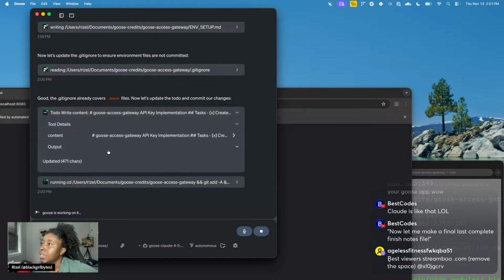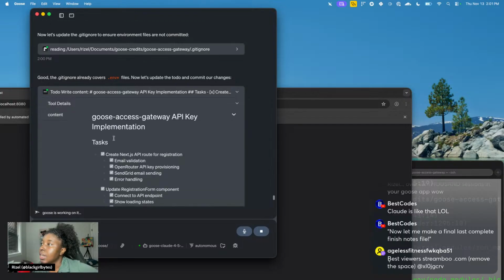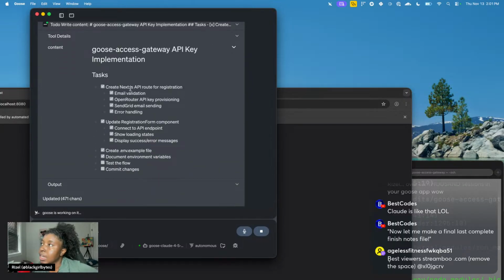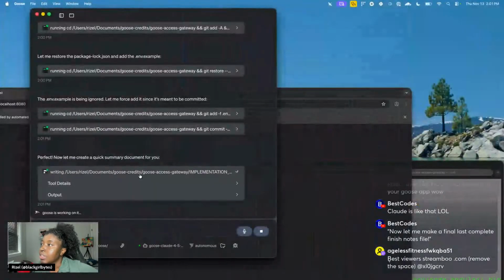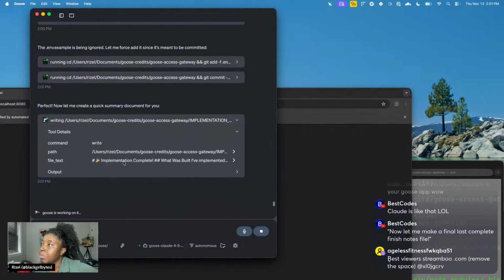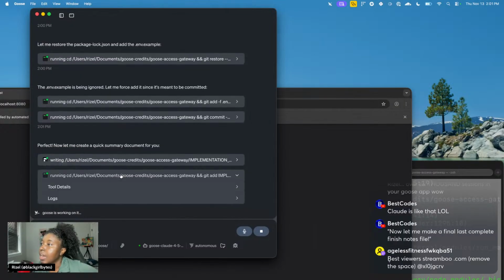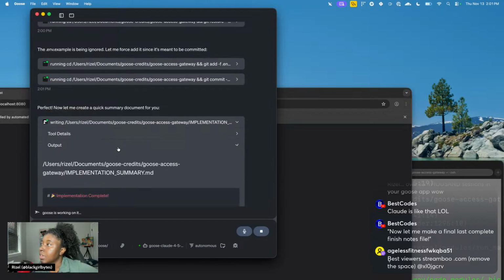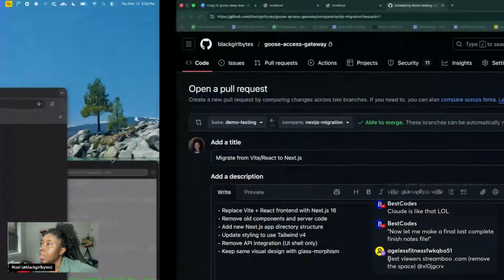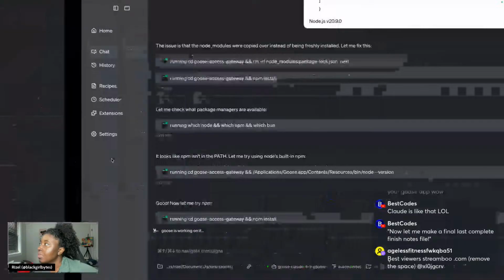And once that's done, I'll get out of here. It created a Next.js API route for email validation, OpenRouter, SendGrid, etc. I don't need this summary doc, but if you want to do it, I guess. Let's see if the other thing is done, and then we'll get out of here and I'll do the rest offline.